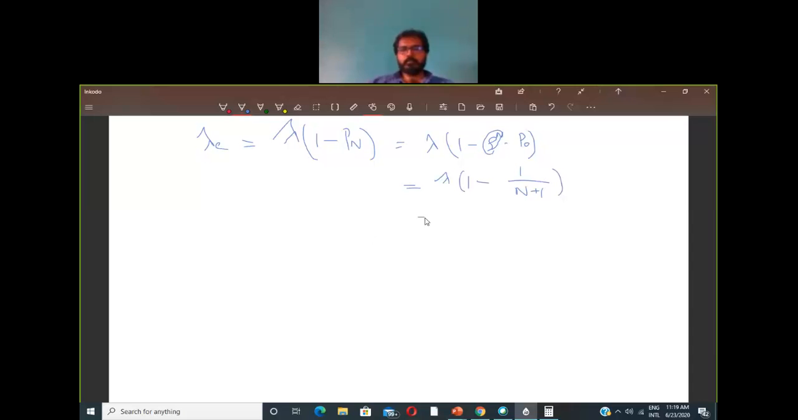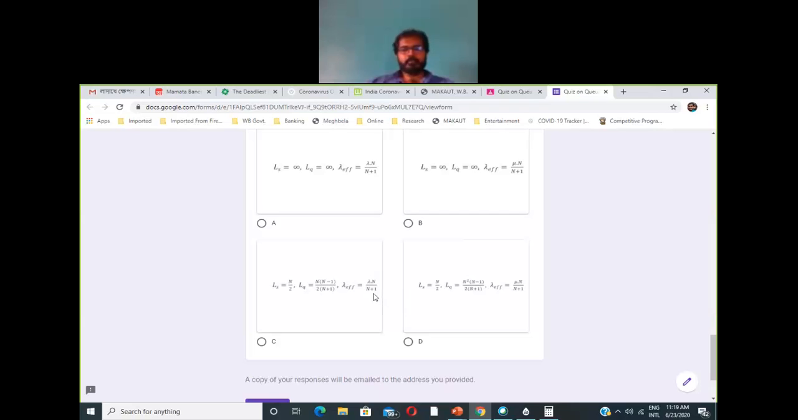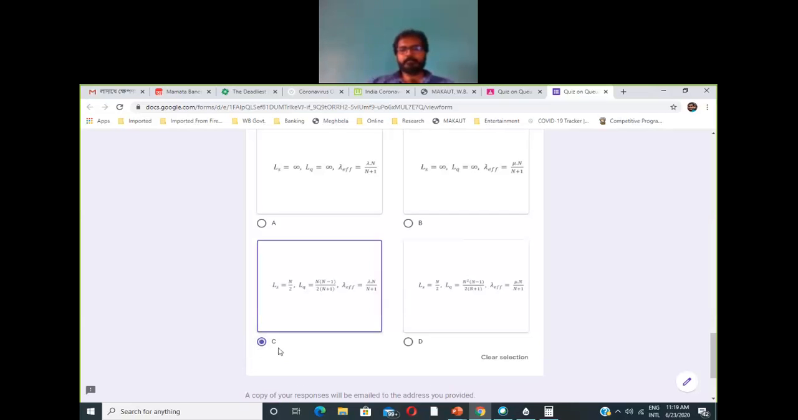So now if you further simplify it, you will have lambda times, if we have just simplified these things in the previous expression, n divided by n plus 1. So this is your expression for lambda effective for this scenario. So you'll have lambda n divided by n plus 1. So this is what your answer will be.